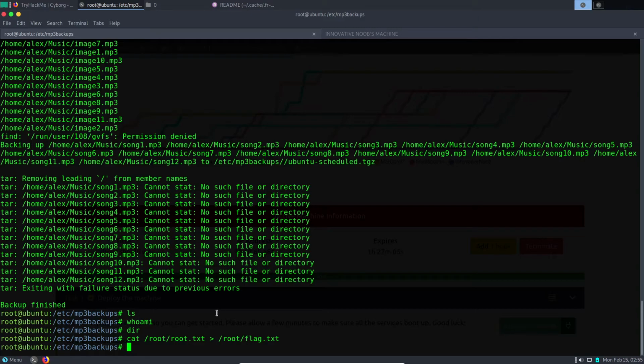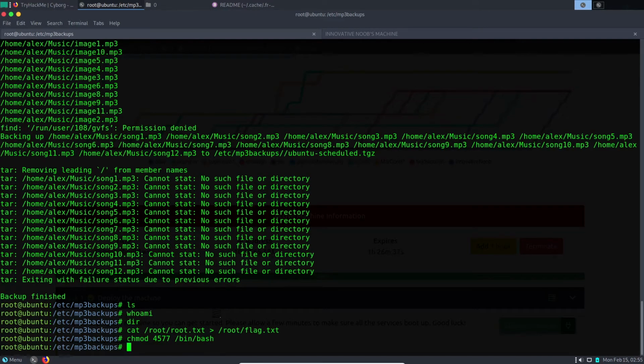For creating SUID, we'll use chmod 4577, and you can get this easily on Google. It's just one Google search away, and we will make bin bash SUID. We'll give bin bash the SUID permissions so that we can execute bin bash as root, and it should be done.